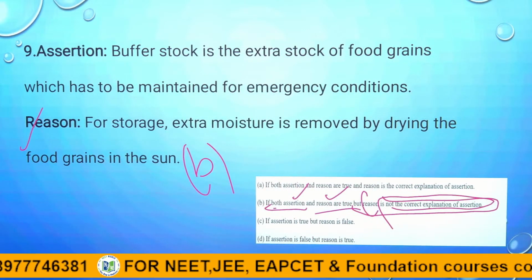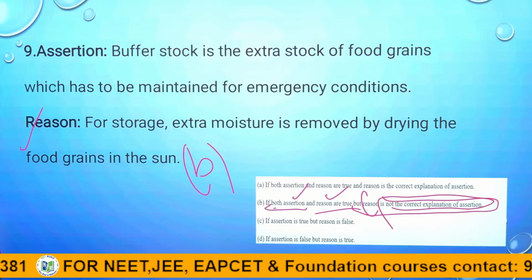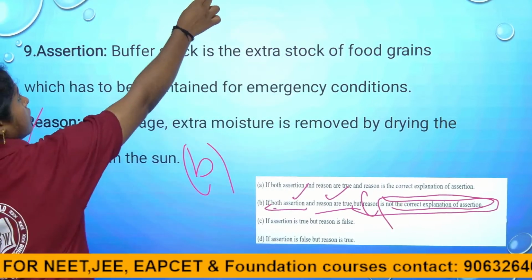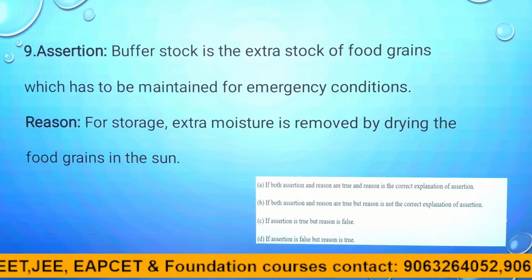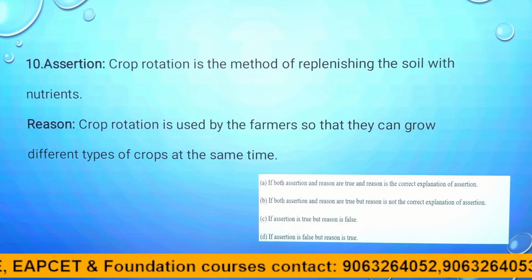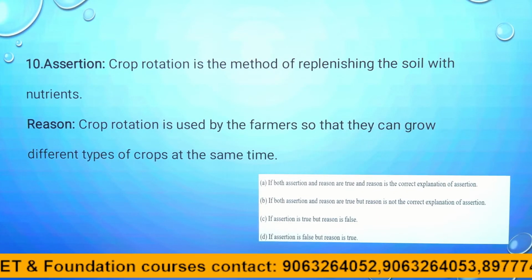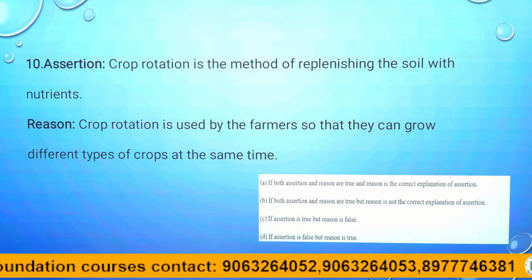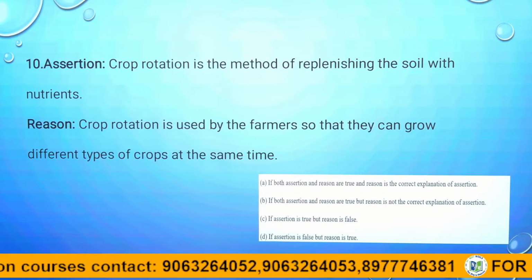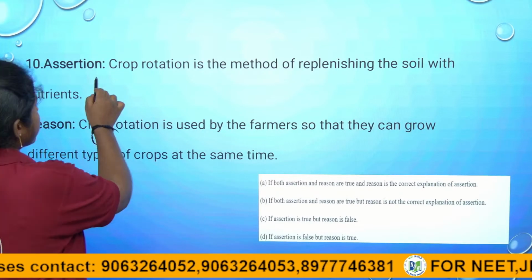Coming to the last assertion and reasoning question, children. See, this is the last question of assertion and reasoning questions. See here what they have given. Assertion: crop rotation is a method of replenishing soil nutrients. So what they said, crop rotation.